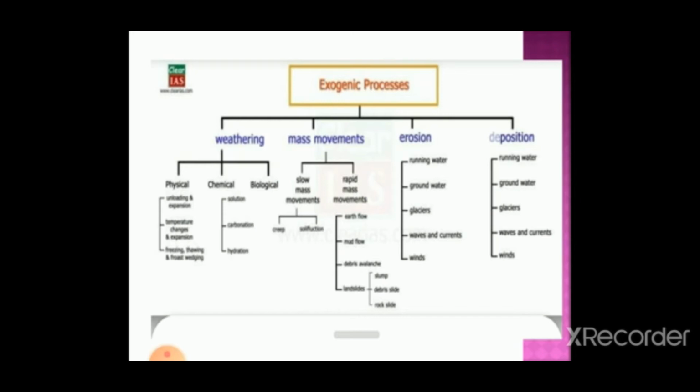Deposition means running water, groundwater, glacier, etc. result in deposition of sediments in one place. That means they destroy one area and they carry all those loads and deposit them in another place. So that is exogenic force. That means they make changes on the outer crust or outer portion of the earth. On the other hand, the endogenic makes new forms, and the exogenic destroys the already formed ones.